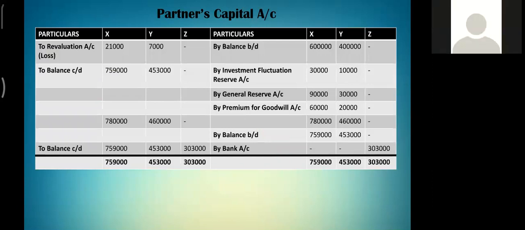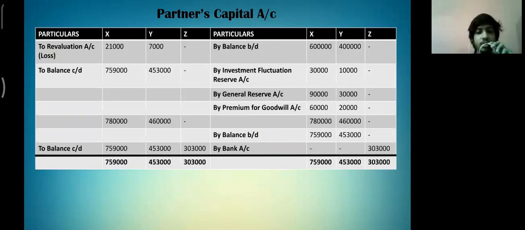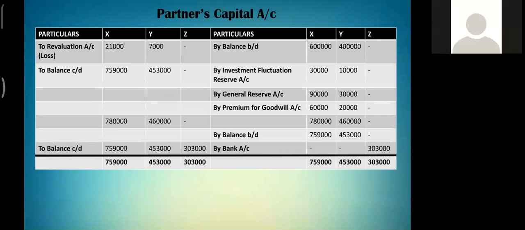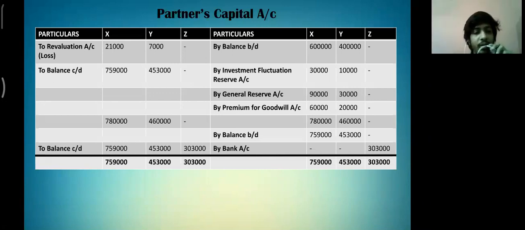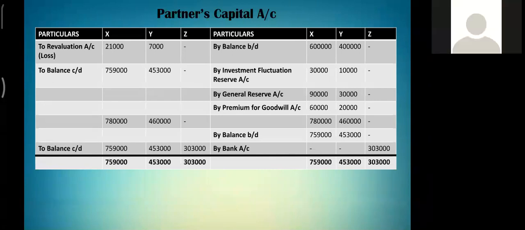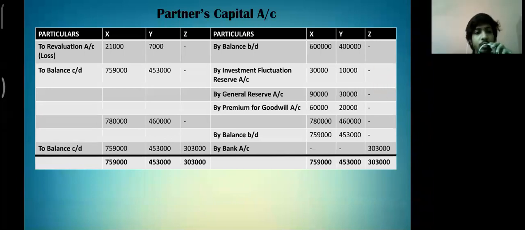So on the credit side, we are having investment fluctuation reserve and general reserve. Also, it is given in the question that premium for goodwill is to be brought by the new partner, so we are having that account also on the credit side. On the debit side, we are having revaluation loss. Now, deducting the debit side from the credit side, we get the closing capital of X and Y.